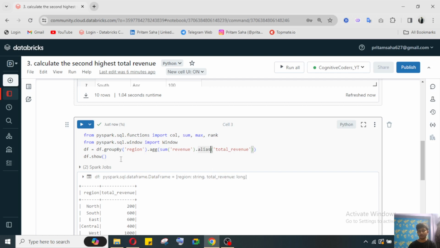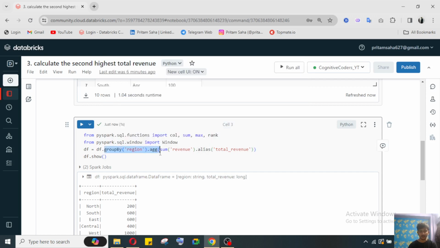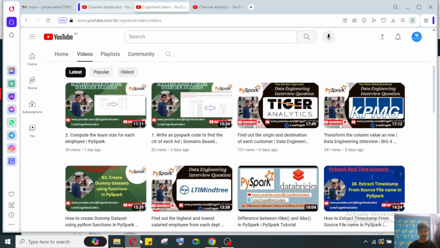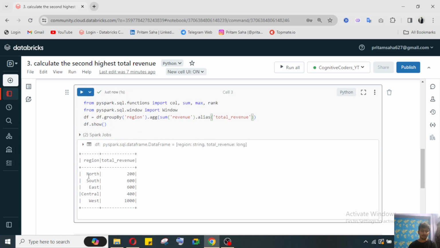Those who are not able to understand, please go through our group by aggregation video, which already exists in the PySpark Databricks playlist. You can go through it, or I will share the link in the i button. First go through that video and come back to this video, then you will understand how the group by aggregation works. Using group by aggregation we are getting our total revenue for each and every region.